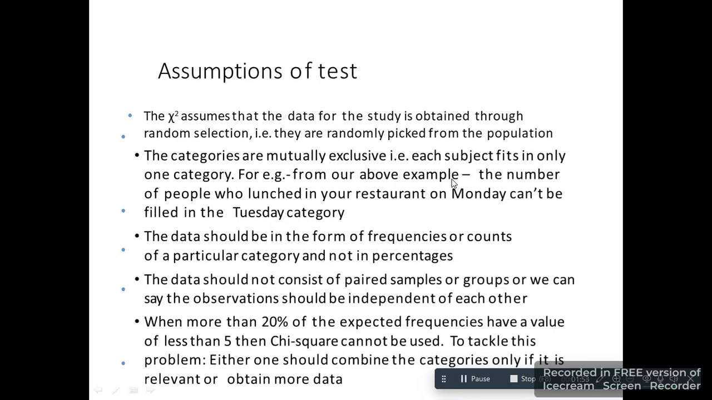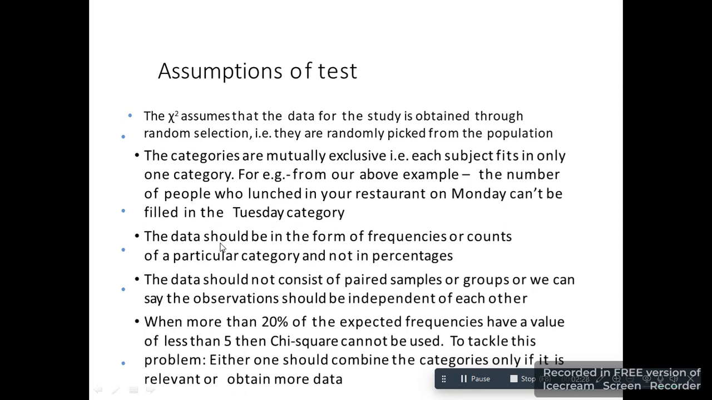For example, from our above example, the number of people who lunch in the restaurant on a Monday cannot be filled in the Tuesday category. The data should be in the form of frequency, or a count of a particular category, and not in a percentage. The data should not consist of paired samples or groups, or we can say that the observations should be independent of each other.